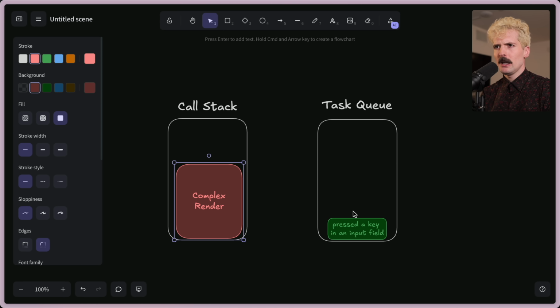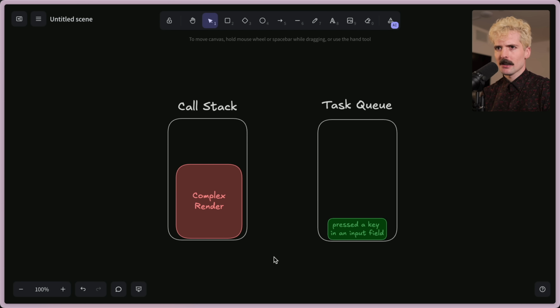There is no ability for this input to interrupt what is going on here, which means if you have the classic demo of an input field where you're typing, and every time you type a letter, it causes, I don't know, a search to go off and to update the page with a different set of things on it.